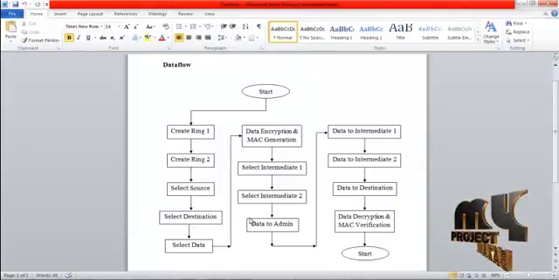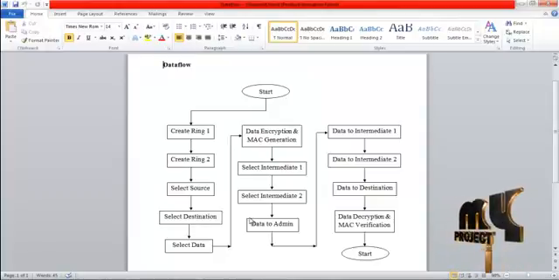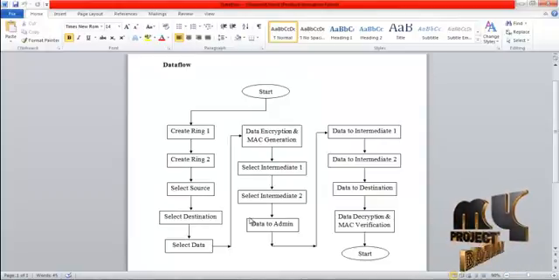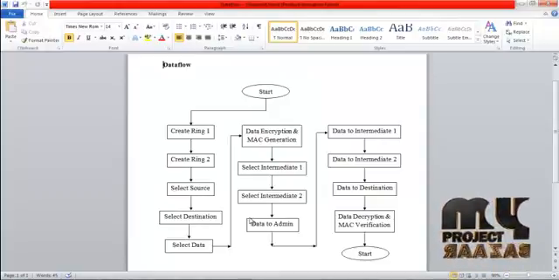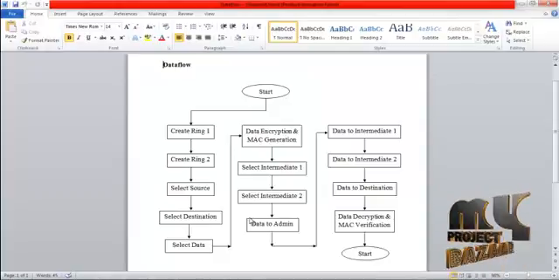First of all, create the rings. These rings contain a number of nodes. Now we create two rings, that is ring 1 and ring 2. From ring 1 we have to select a node as source node, and then from ring 2 we have to select a node as destination node. Between these nodes the data is transferred, and then the source node has to select a data.